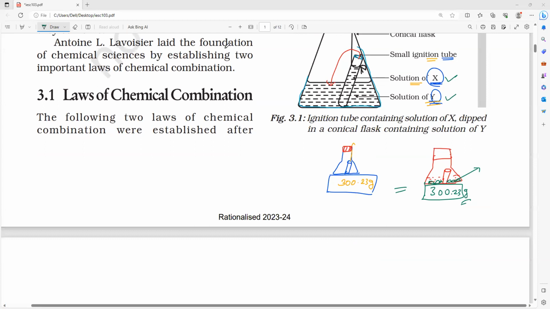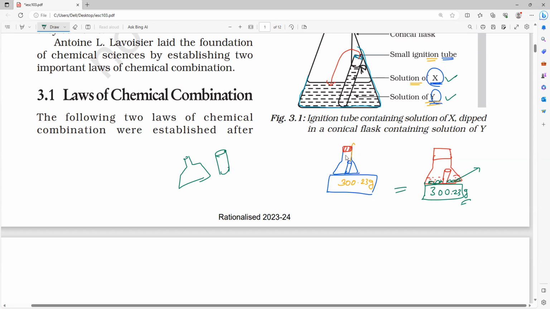Doubt, sir. Yes, Mari. In the first reaction process, you are measuring the tube separately and the liquid separately, sir. Listen, actually we don't want to measure the mass of the tube separately. If you want, you can measure it, Mari. Nothing is wrong. You take the flask mass separately, and measure the test tube mass individually.